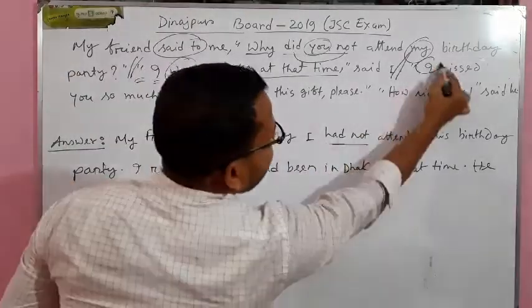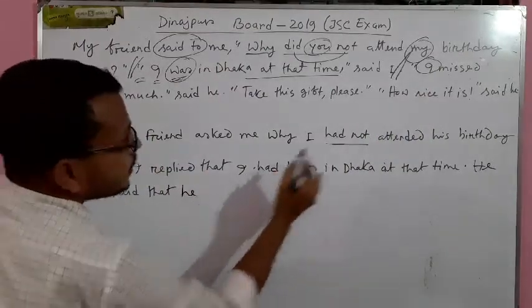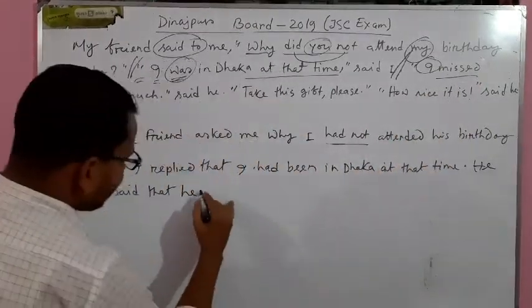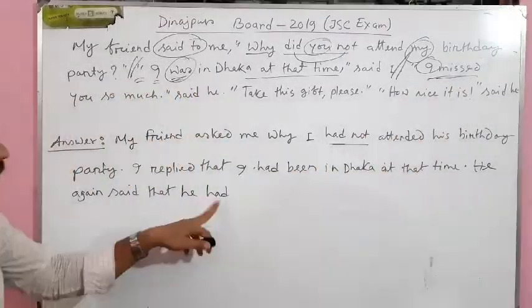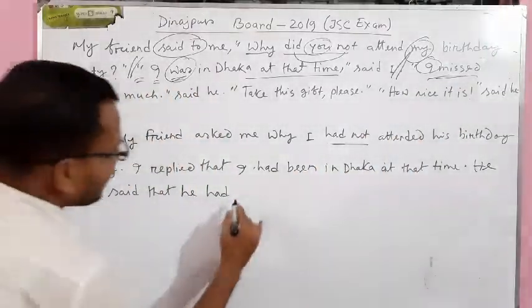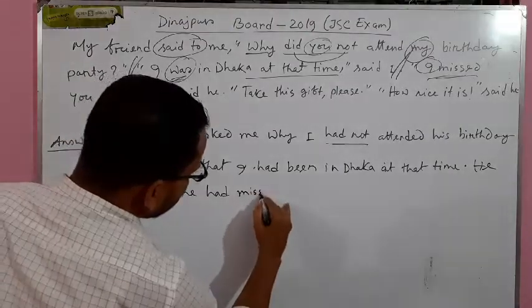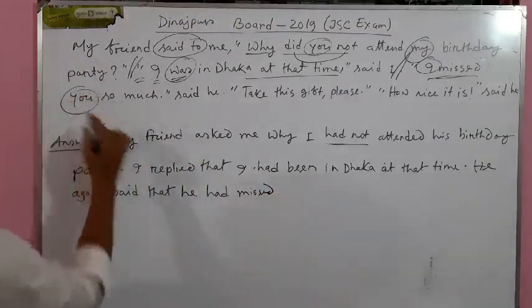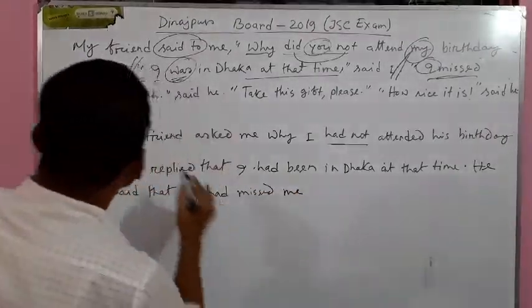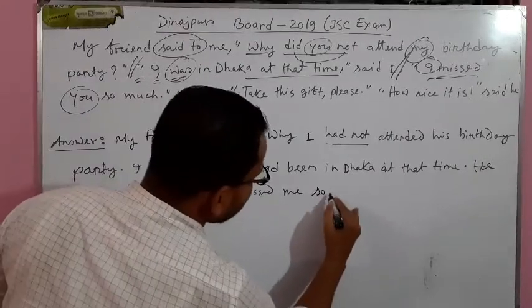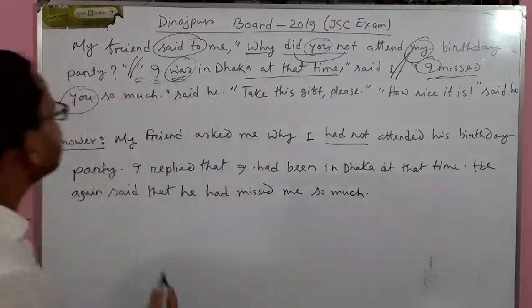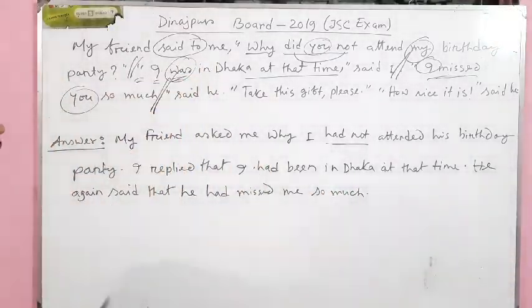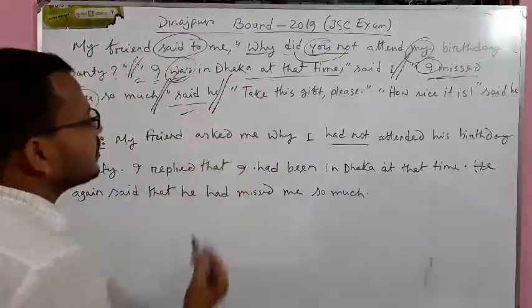I means he, my friend, he missed me. That means he had missed. This is past indefinite tense, so we have to turn it into past perfect tense. Had missed you. You means me. He missed me. So much will remain unchanged. So this part has been finished. Said he. This part has been finished.